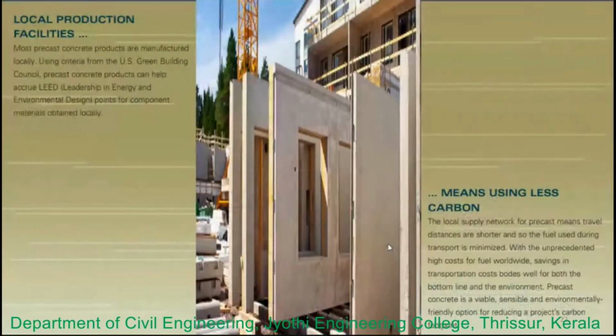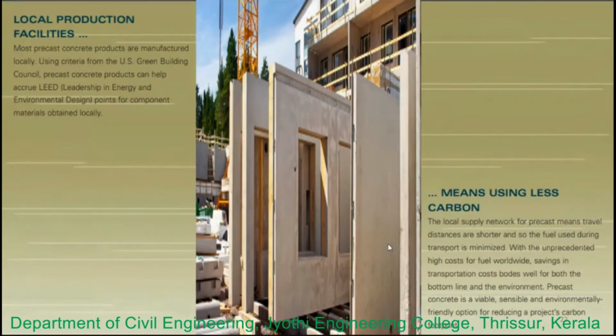When there is less usage of carbon, we can think of certifications. What exactly is the certification? LEED, Leadership in Energy and Environmental Design, is one of the green rating systems.